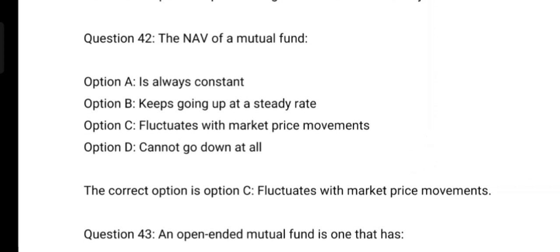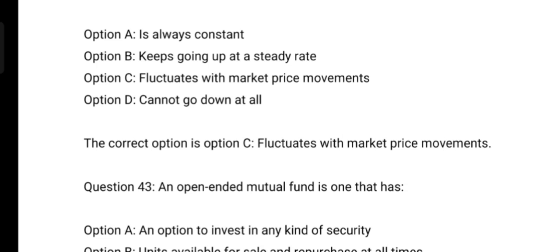The NAV of a mutual fund. Option A, is always constant. Option B, keeps going up at a steady rate. Option C, fluctuates with market price movement. Option D, cannot go down at all. And the correct answer is option C, fluctuates with market price movements.